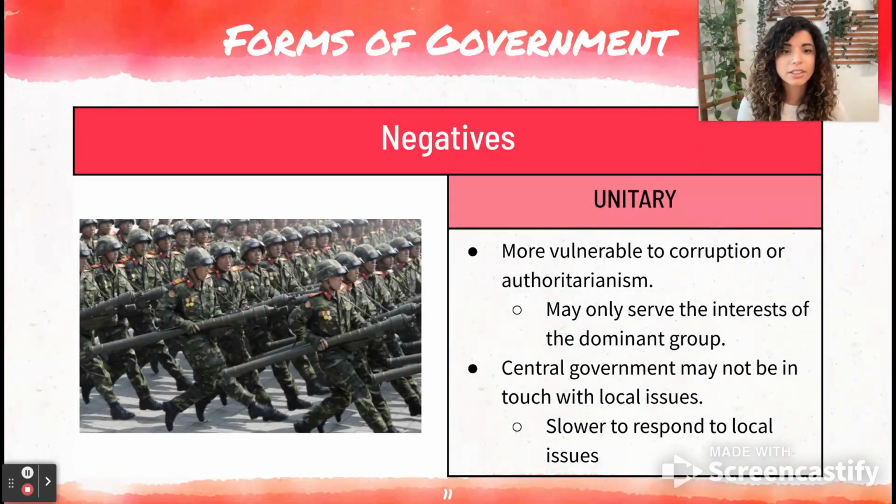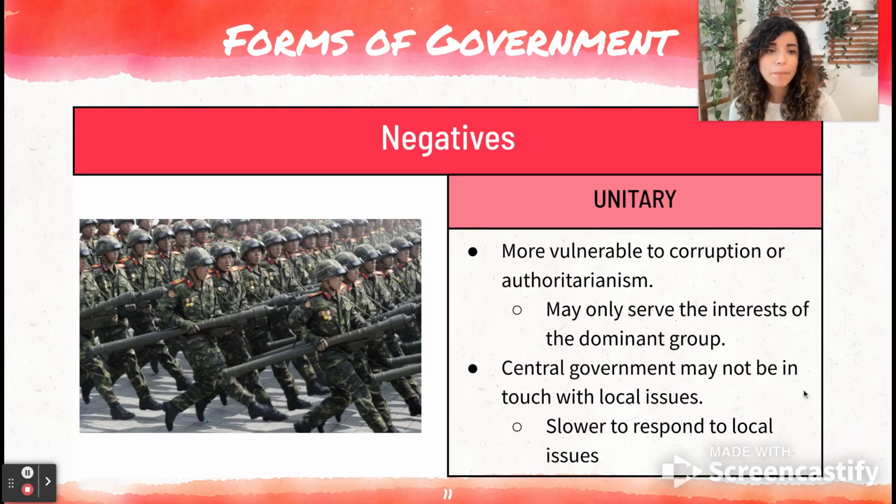So some downsides to unitary governments: they tend to be more vulnerable to corruption or authoritarianism because it's only that one level of government. They may only serve the interests of the dominant group since we don't have regionalized governments to help represent smaller ethnic groups or religious groups, or any other kind of minority groups.